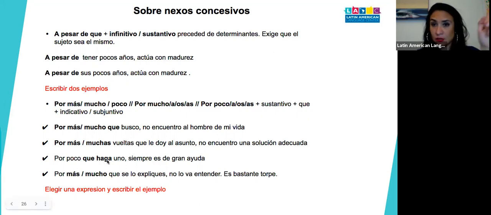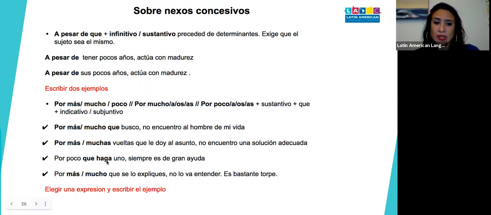Now, let's start to see the subjunctive. Por poco que haga uno, siempre es de gran ayuda. Por poco means by a little that one does, it is always a big help.